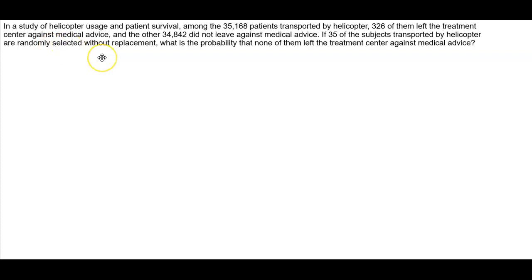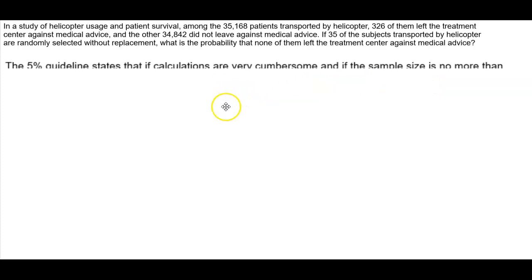In a study of helicopter usage and patient survival, among the 35,168 patients transported by helicopter, 326 of them left the treatment center against medical advice, and the other 34,842 did not leave against medical advice. If 35 of the subjects transported by helicopter are randomly selected without replacement, what is the probability that none of them left the treatment center against medical advice?